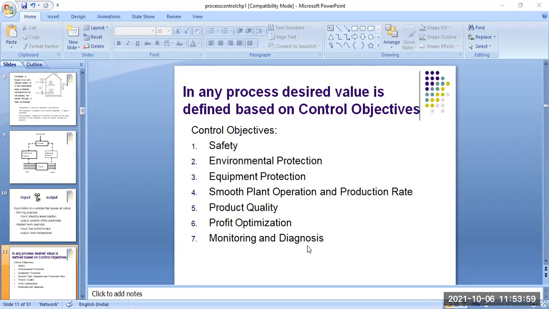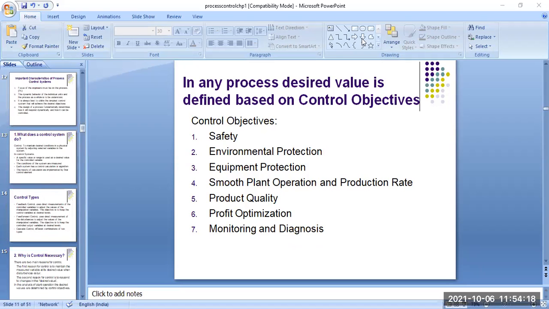In that case, you have to diagnose or maintain the systems. So these are basically the control objectives when you use any process control industries. Is this clear to all of you?